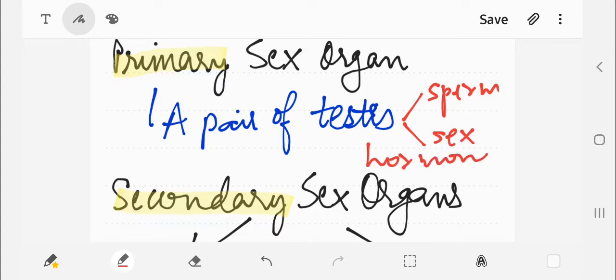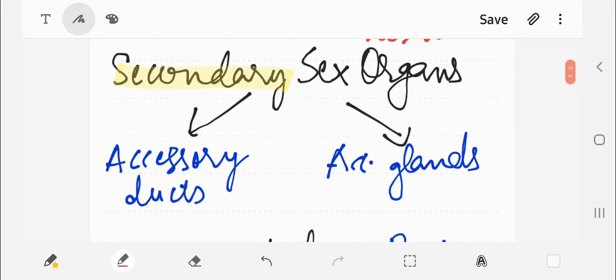So why are the testes known as the primary sex organs? Because they perform dual functions. Number one is the production of sperm, and number two is the secretion of the sex hormone, testosterone. And secondary sex organs are those which help in conducting the sperms to their target organs. That's why they are known as accessory ducts and accessory glands. So they are divided into two parts, accessory ducts and accessory glands.